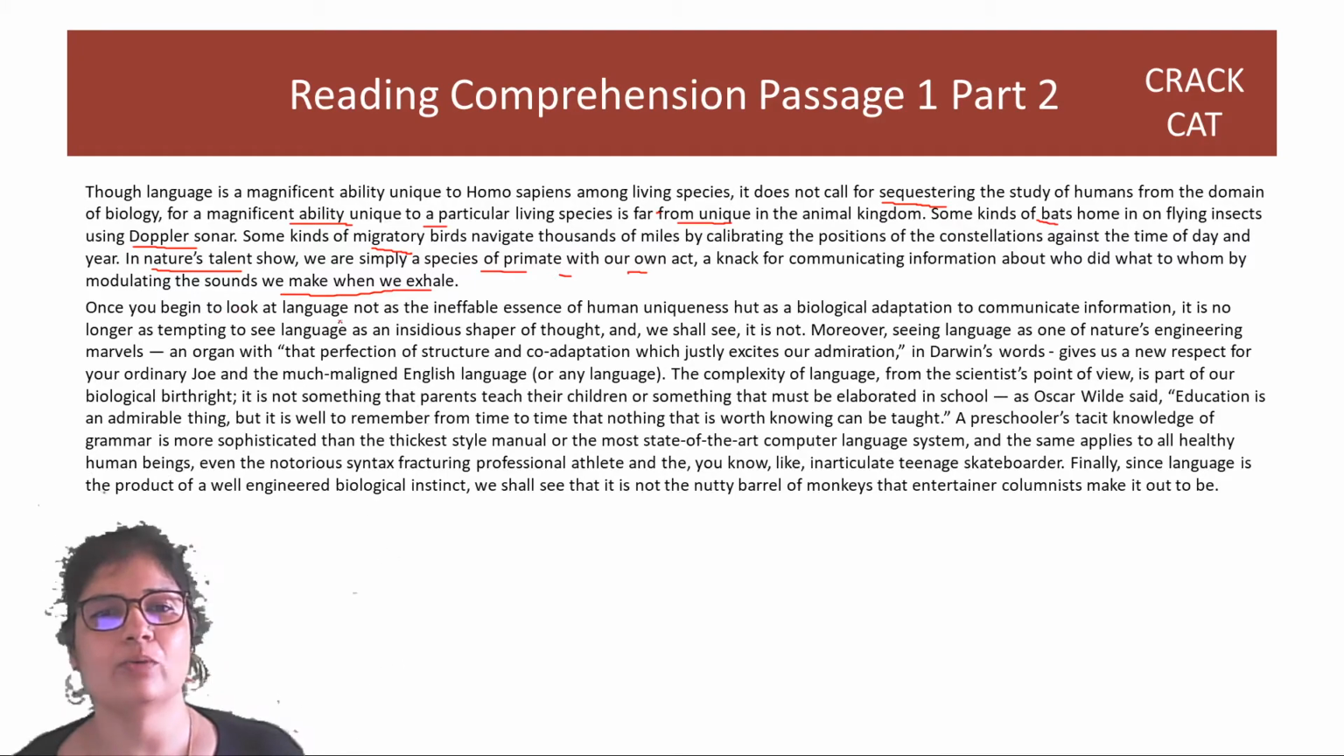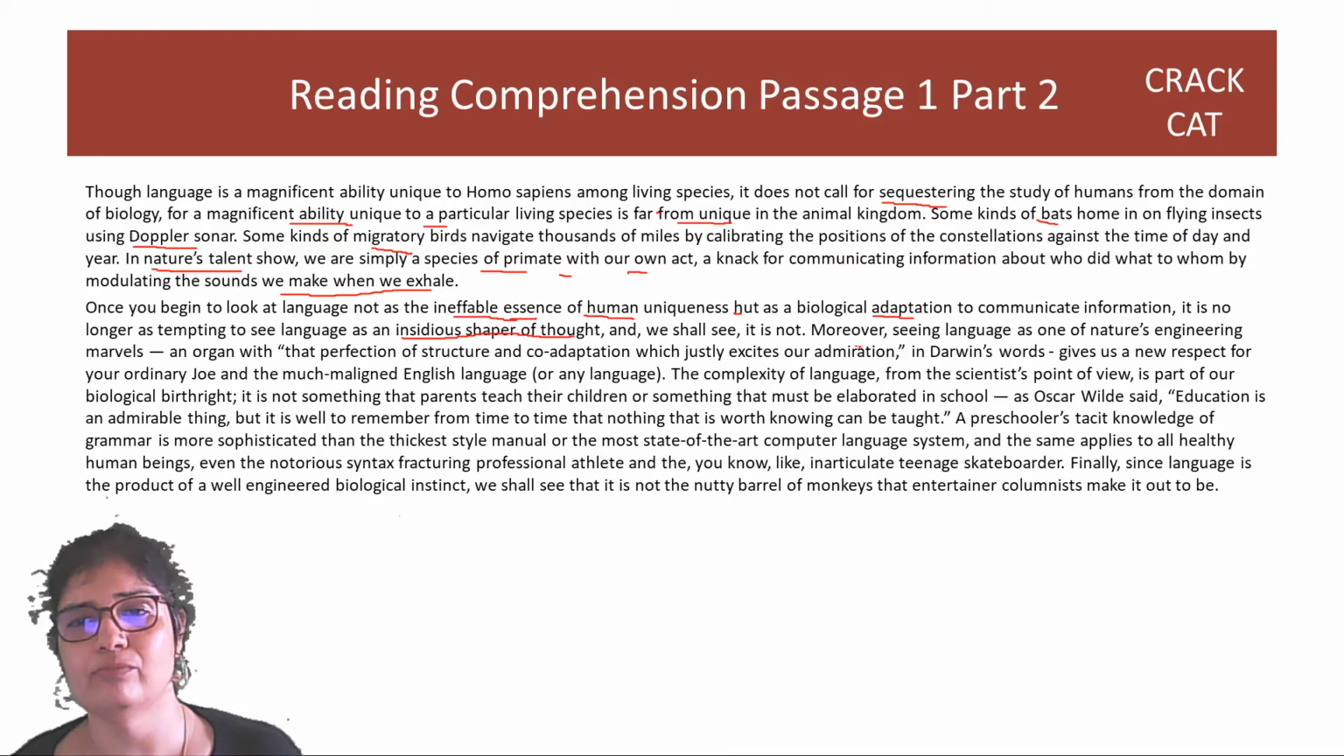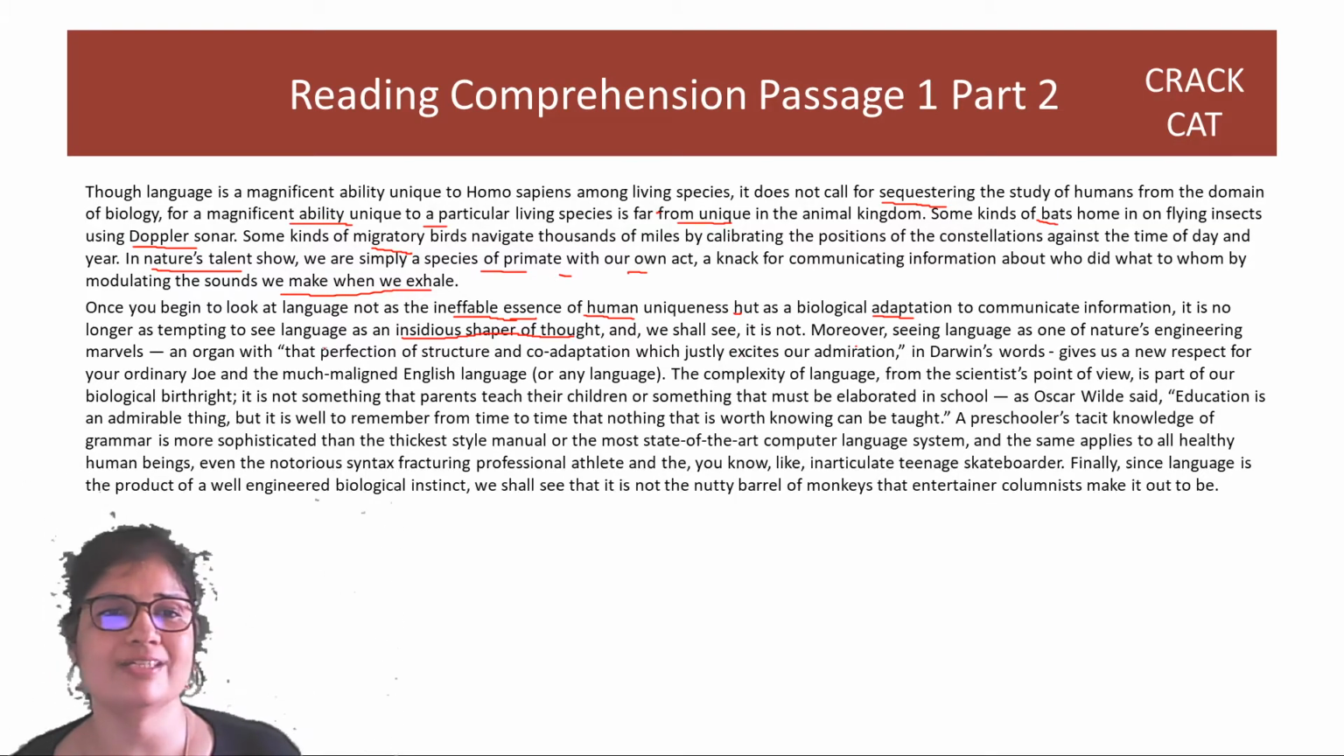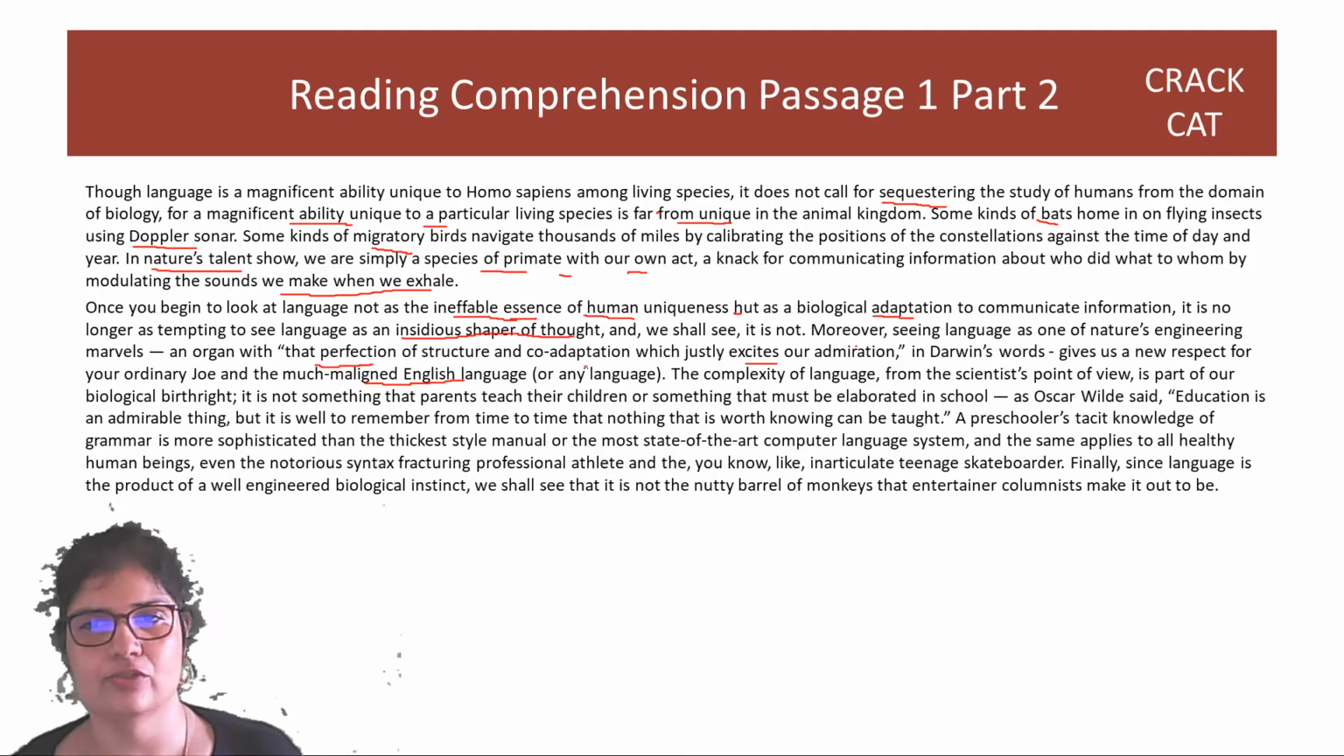Once you begin to look at language not as the ineffable essence, right? Ineffable, something you cannot escape, of human uniqueness, but as a biological adaptation to communicate information, it is no longer as tempting to see language as an insidious shaper of thought. So language doesn't shape thought, language is natural, and we shall see it is not. Moreover, seeing language as one of nature's engineering marvels, an organ with that perfection of structure and co-adaptation which justly excites our admiration, in Darwin's words, gives us a new respect for your ordinary Joe and the much maligned English language or any language. Right?